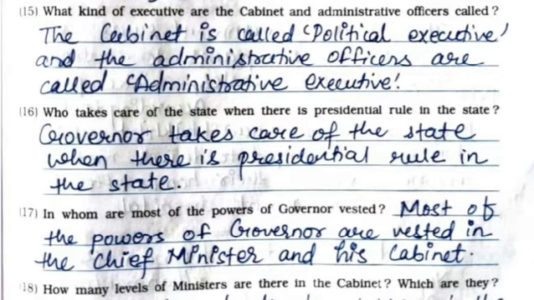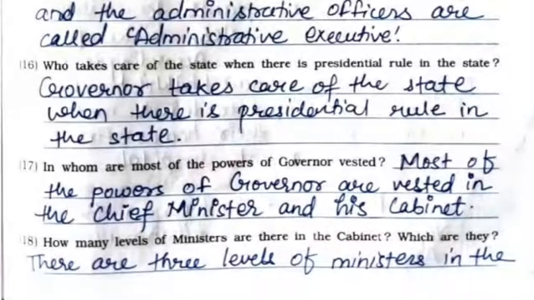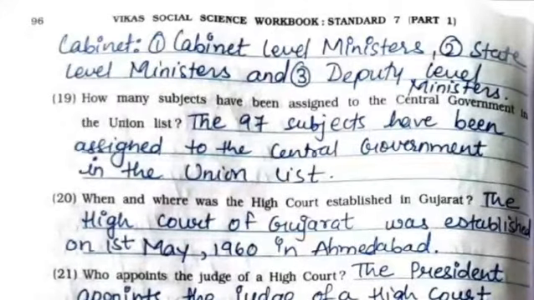16th. Who takes care of the state when there is presidential rule in the state? Governor takes care of the state when there is presidential rule in the state. 17th. In whom are most of the powers of governor vested? Most of the powers of the governor are vested in the chief minister and his cabinet. 18th. How many levels of ministers are there in the cabinet? Which are they? There are 3 levels of ministers in the cabinet. First one, cabinet level ministers, second, state level ministers, and third, deputy level ministers.